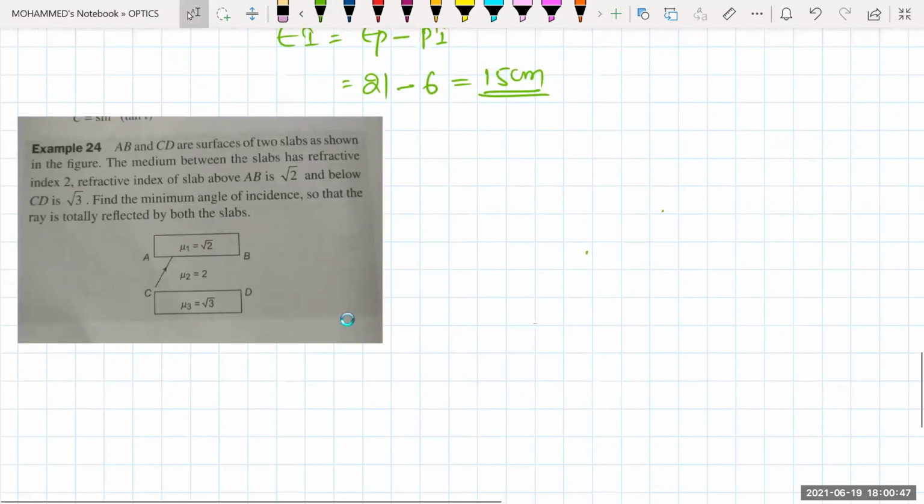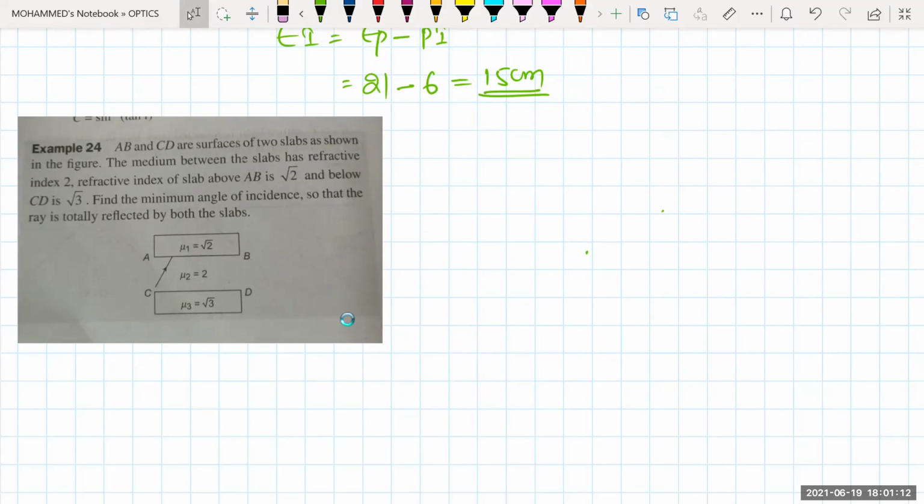This is also a very good question. See this one better right now. A, B, C, D. Try to understand the question carefully. A, B and C, D are the surfaces of the two slabs as shown in the figure. The medium between the slabs has a refractive index of 2. The refractive index of the slab AB is root 2.